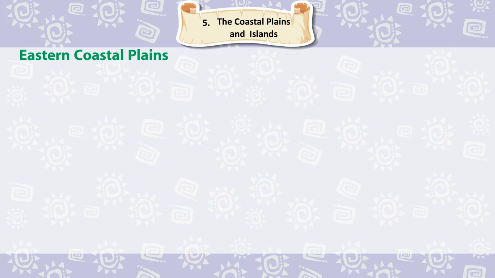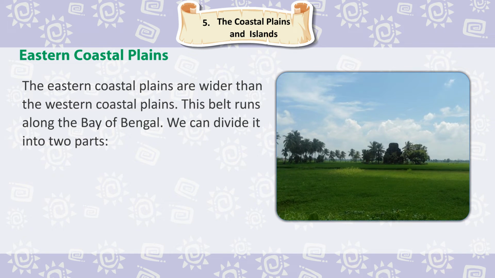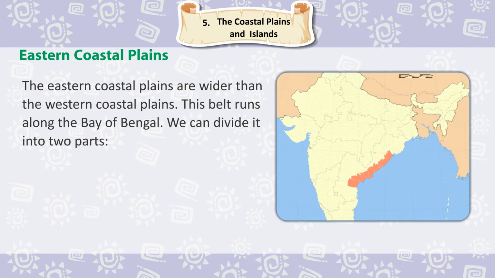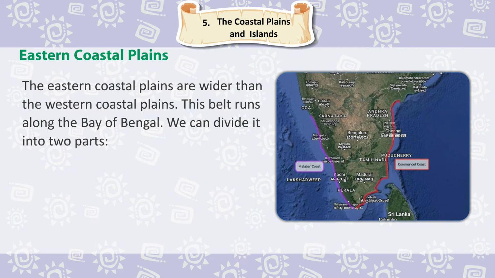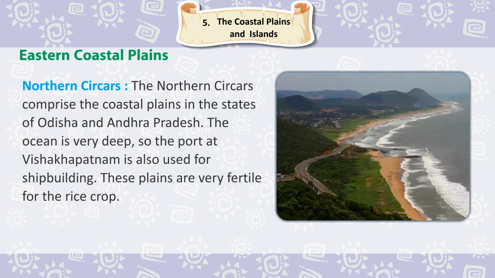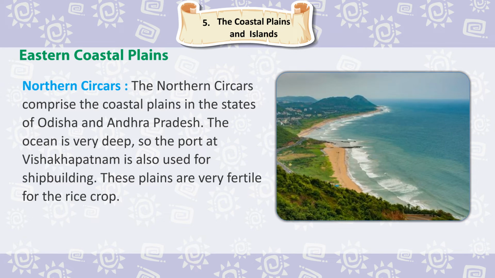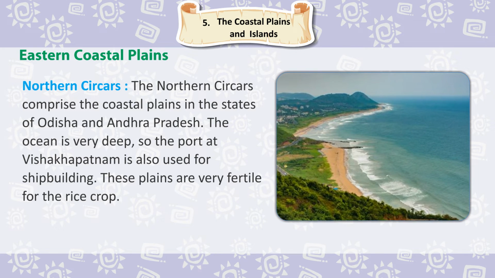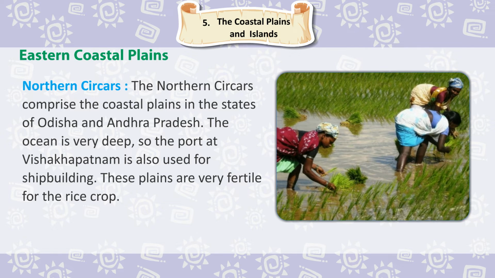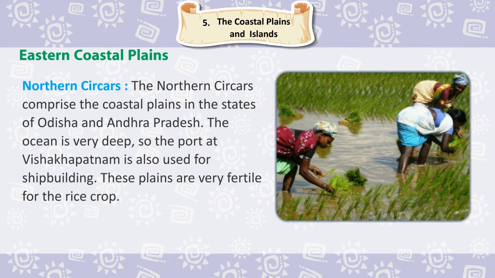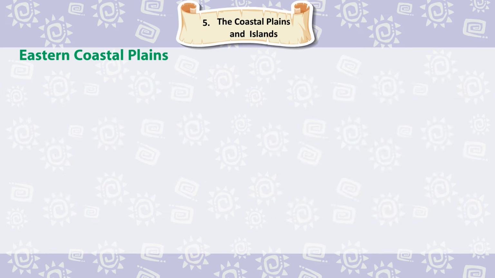Eastern Coastal Plains. The eastern coastal plains are wider than the western coastal plains. This belt runs along the Bay of Bengal. We can divide it into two parts. Northern Sirkars. The Northern Sirkars comprise the coastal plains in the states of Odisha and Andhra Pradesh. The ocean is very deep, so the port of Visakhapatnam is also used for shipbuilding. These plains are very fertile for the rice crop.